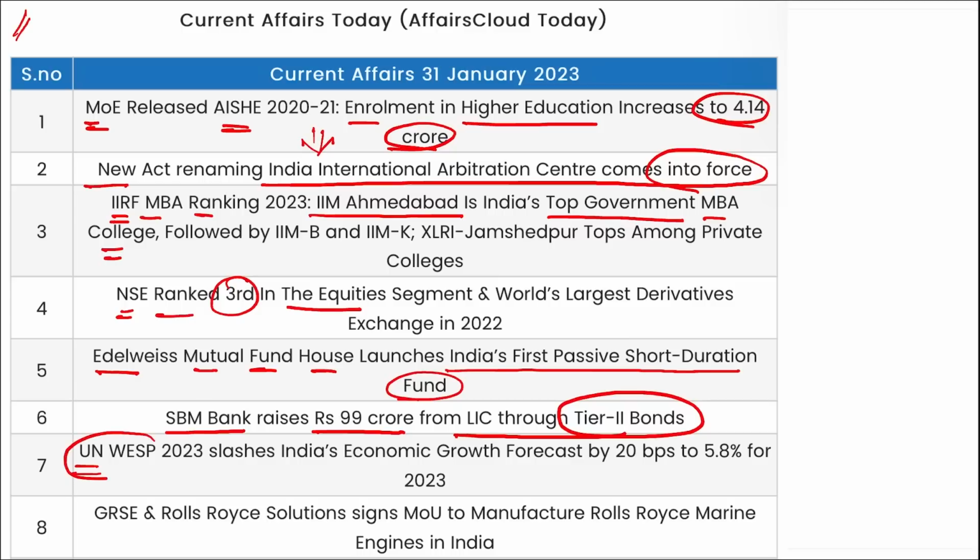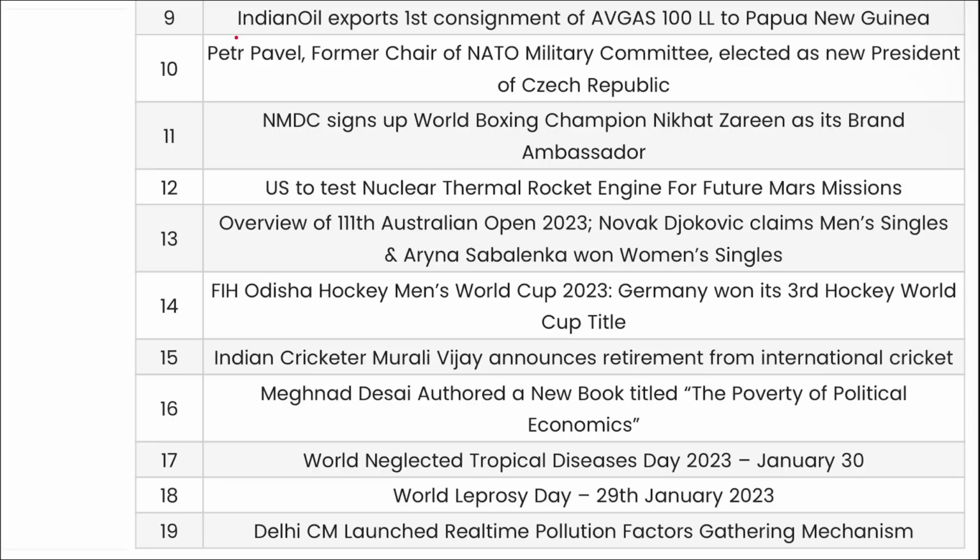United Nations WESP 2023 has slashed India's GDP growth rate for the year 2023 by 20 basis points to 5.8%. GRSE and Rolls-Royce Solutions signed an MOU to manufacture Rolls-Royce marine engines in India. Next, Indian Oil exports first consignment of aviation gas 100 LL to Papua New Guinea.